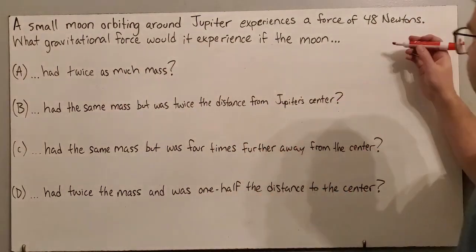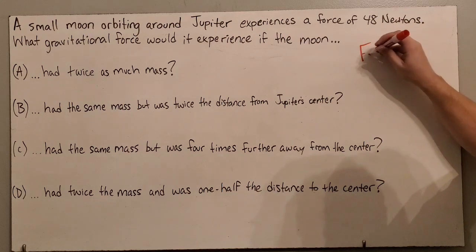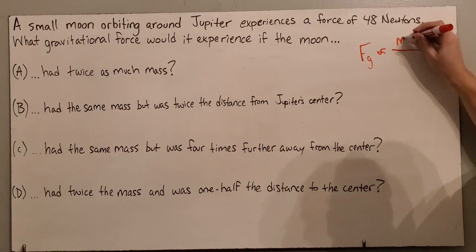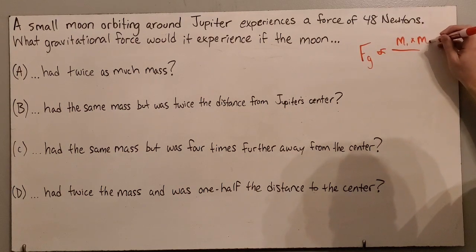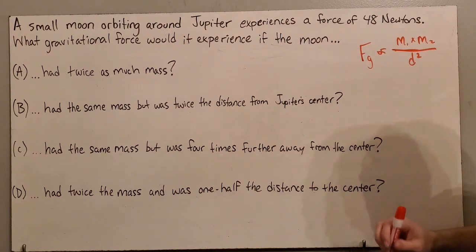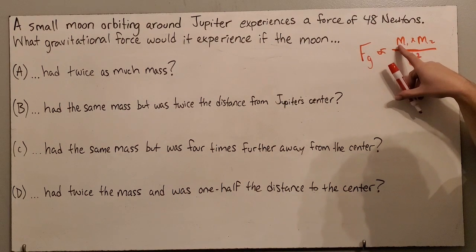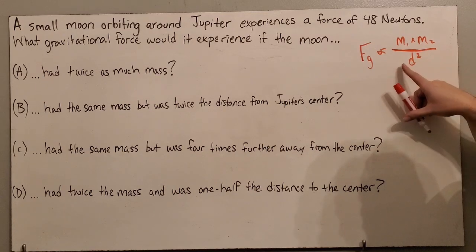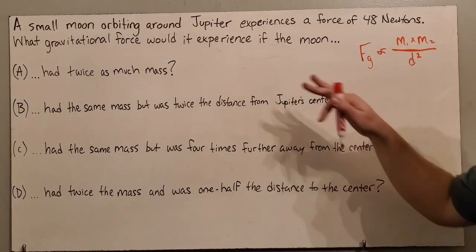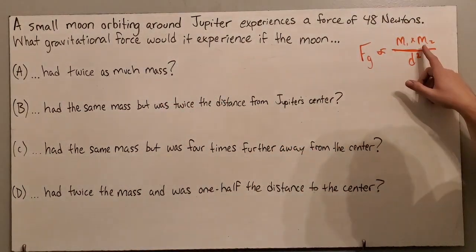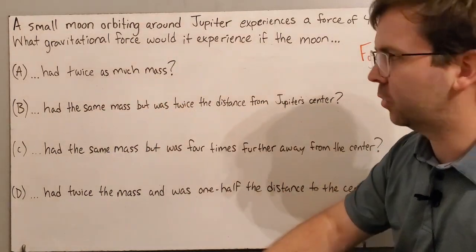Okay, so remember the relationship here. The force of gravity is proportional to the mass of both objects here, Jupiter and the moon, divided by the distance squared. So the mass of Jupiter here, I'm going to leave unchanged. We're going to be talking about the mass of the moon changing. And then also the distance is going to change in these other examples. But for the first one, just the mass of the moon changes, and it is twice as much mass.